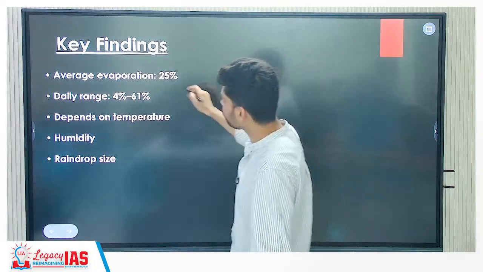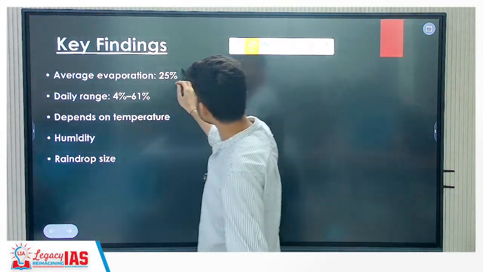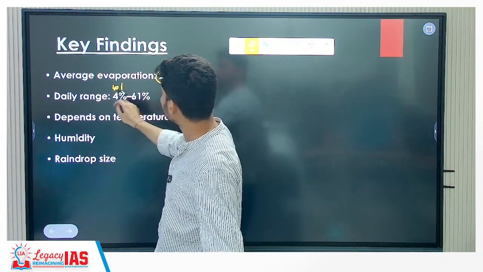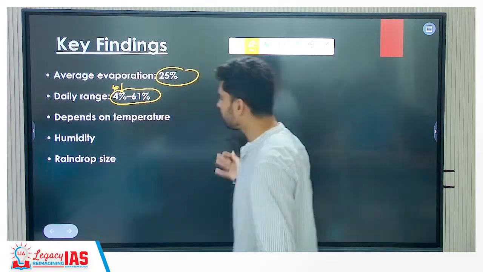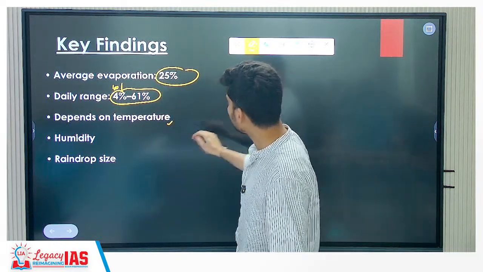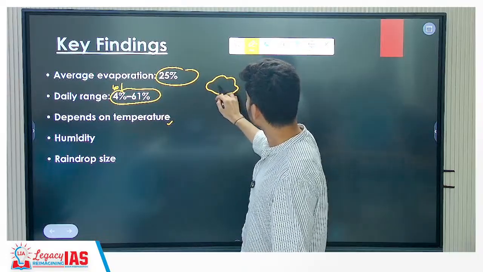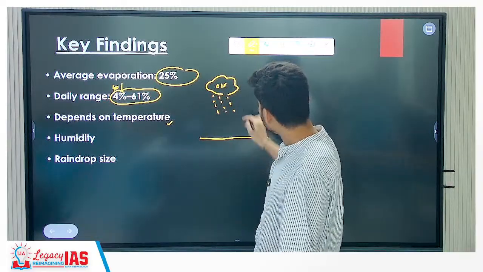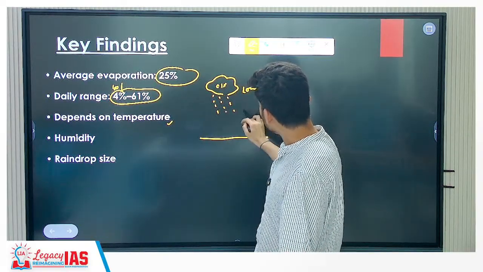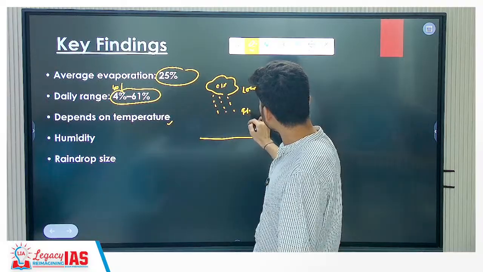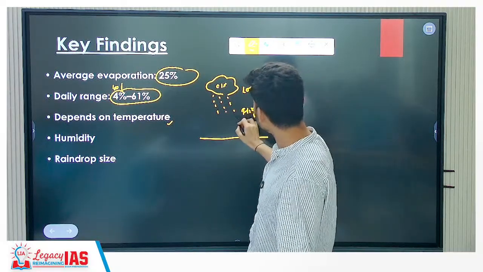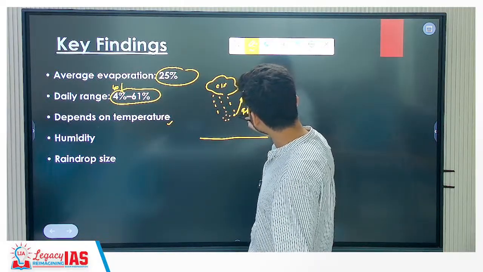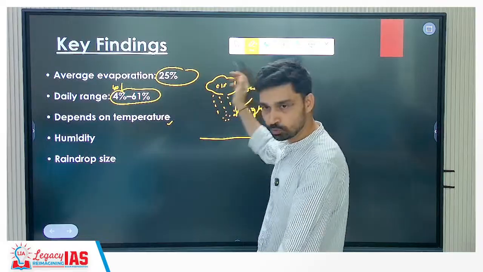So the average evaporation is 25% over the entire season. Daily, if 100 liters of rainfall is falling, 4 to 61% evaporates, depending upon the area and the temperature. Because see, this is the cloud, you have the liquid water falling down, and this is the surface. Here the temperature is low. In the middle air, the temperature can be relatively higher. So when the raindrop reaches here, if they are very small in size, microscopic water droplets, then there would be enough temperature to cause them to evaporate as such.